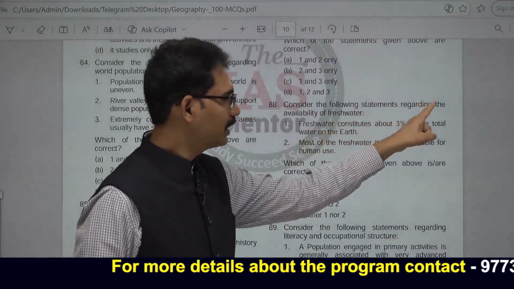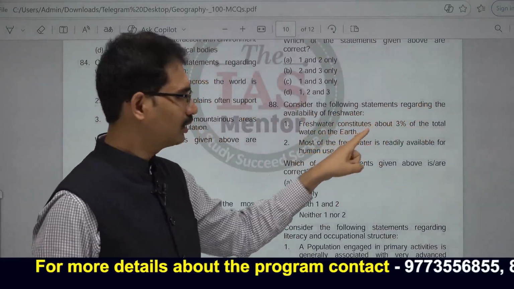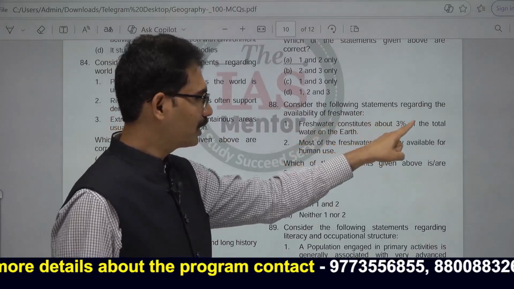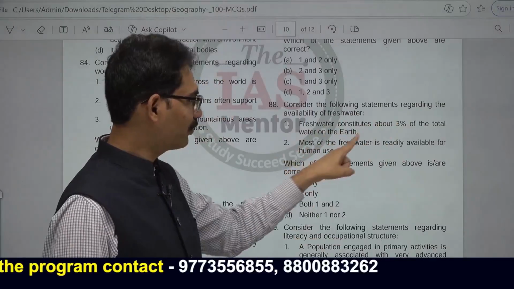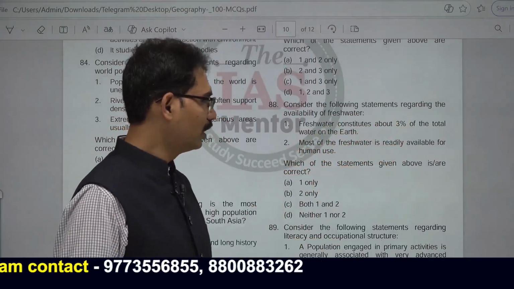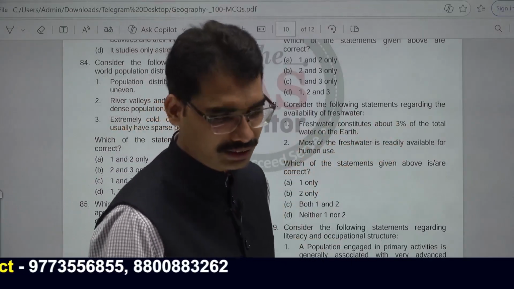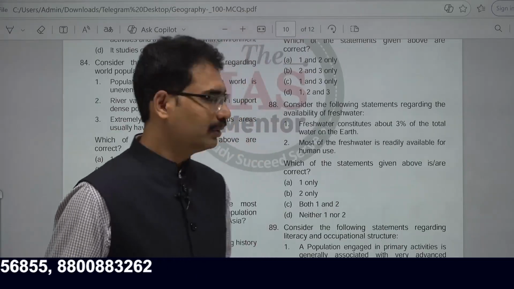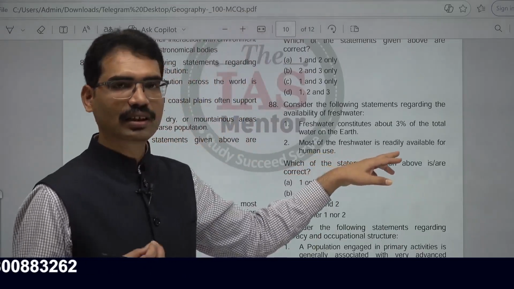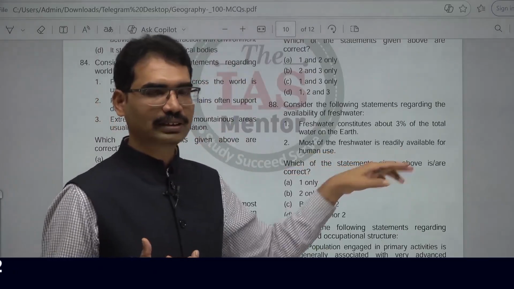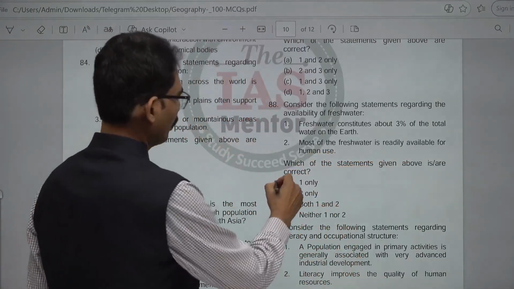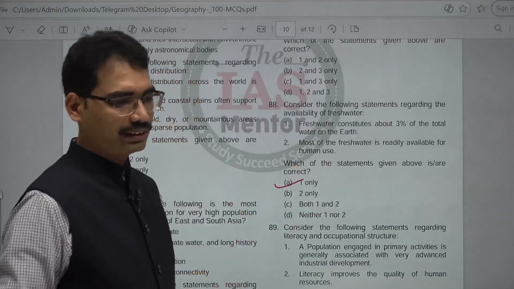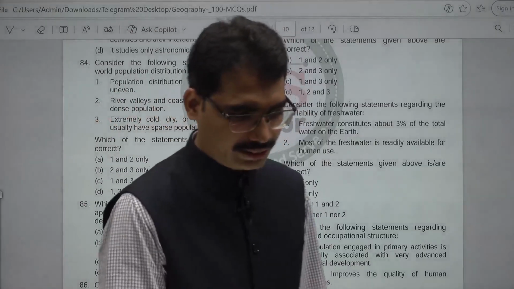Consider the following statements regarding availability of fresh water. Fresh water constitutes about 3% of total water on the earth. Correct one. Most of the fresh water is readily available for human use. No, it is not the case. It is not readily available. Most of the fresh water is in the form of snow in the polar regions. It is not readily available. One only. 88. A is the answer. Next, 89.